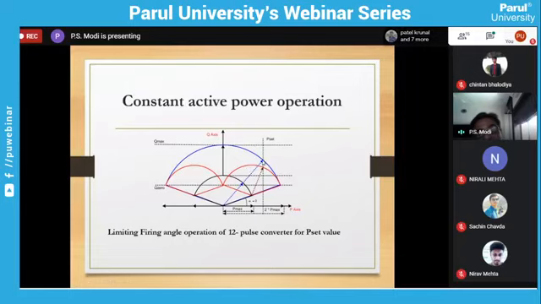So by using this combination, we can reduce the reactive power for constant active power. We don't want to change the active power, but we can reduce the reactive power. This is only possible with a multipulse converter, when we have more than one 6-pulse converter.